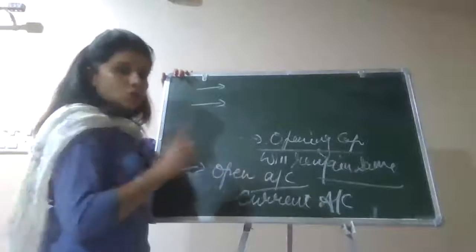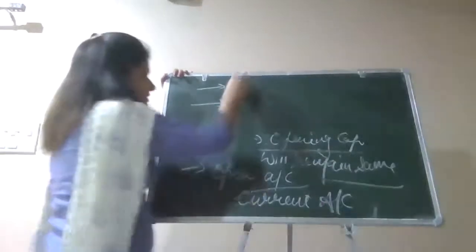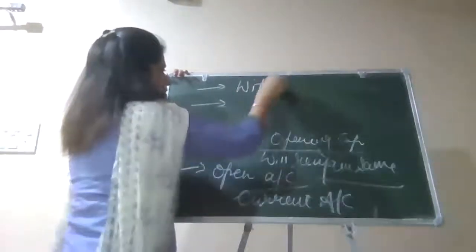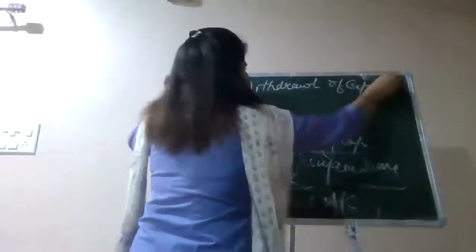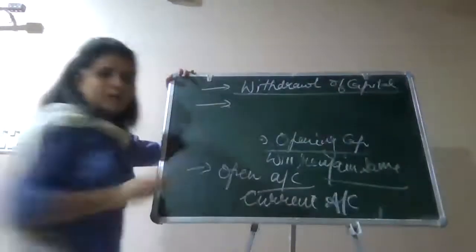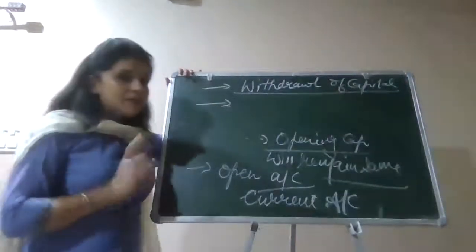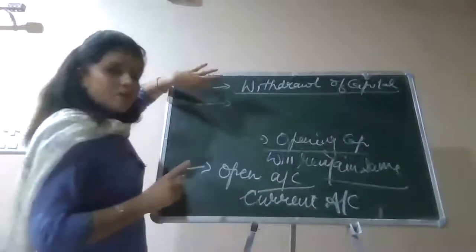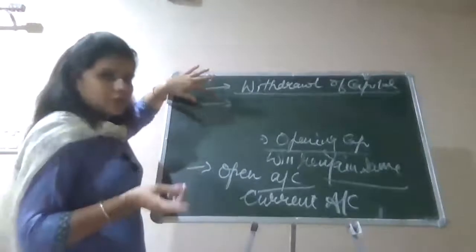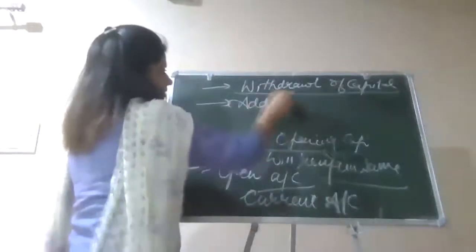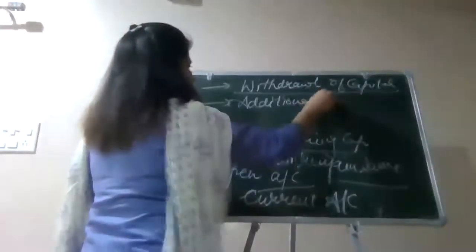we will be putting 2 things in their capital account, that is withdrawal of the capital. अगर वो अपनी ही capital को withdraw कर लेता है, उसका कुछ part, if a portion of his own invested capital that partner is withdrawing, then that withdrawal of capital I will be writing on the debit side of his or her capital account. And if he brings additional capital, that is what we call additional capital introduced.